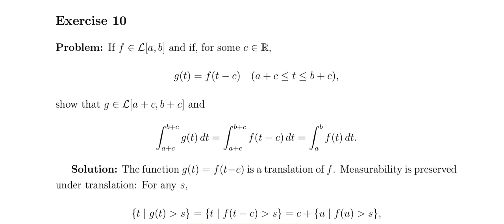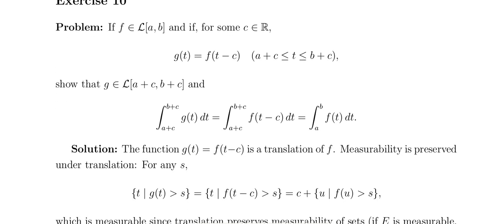And f is Lebesgue integrable for some c belonging to the real numbers, g of t equals f of t minus c, for a plus c less than or equal to t less than or equal to b plus c. That is, g belongs to the Lebesgue integrable functions on a plus c comma b plus c. So the integral from a plus c to b plus c of g of t, that is f of t minus c, equals the integral from a to b of f of t dt. So leave it.